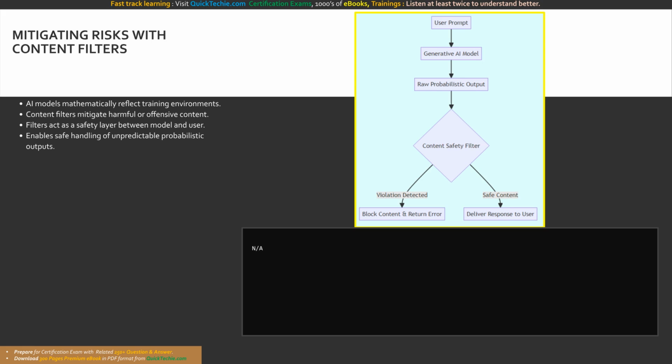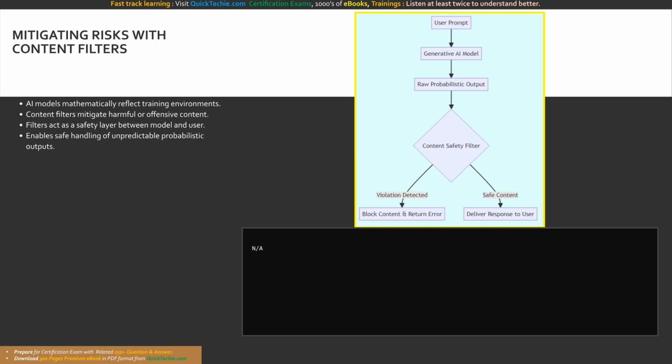This process is absolutely critical because AI systems mathematically reflect their training environments. Even with extensive fine-tuning and strict system instructions, the unpredictable nature of probabilistic inference means that inappropriate combinations of tokens can still emerge.